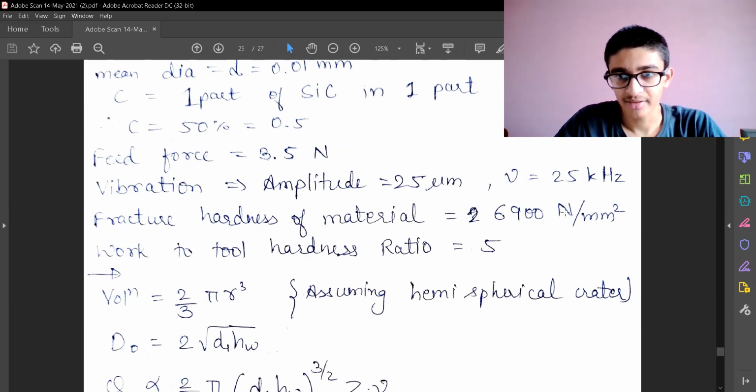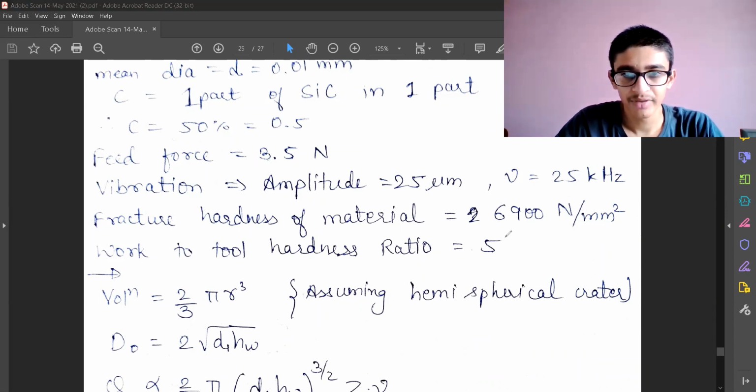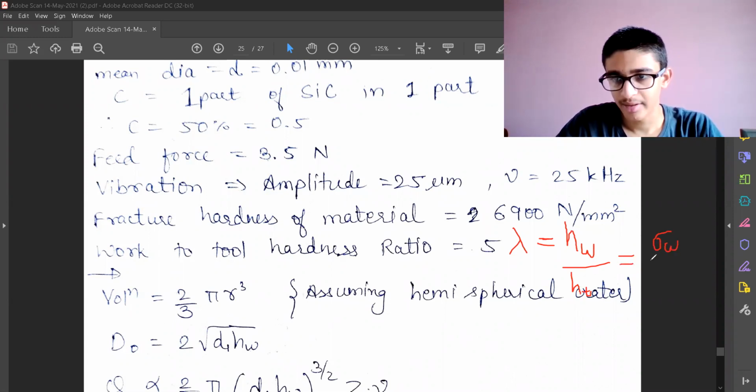So this is megapascals. 6,900 megapascal is a very high fracture hardness. And then the work to tool hardness ratio. We have seen the lambda value which I mentioned earlier. That was defined as the indentation depth h in the workpiece divided by the indentation depth in the tool, which can be approximated to be equal to the hardness value of the workpiece to the hardness value of the tool. That lambda value is given as 5 here.